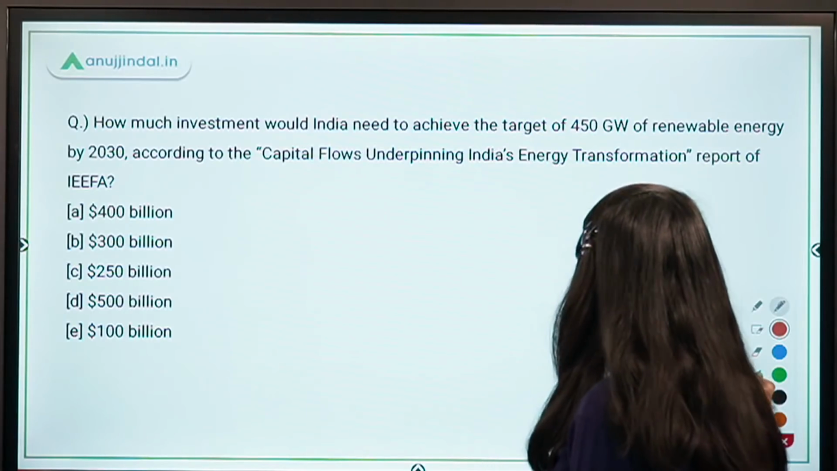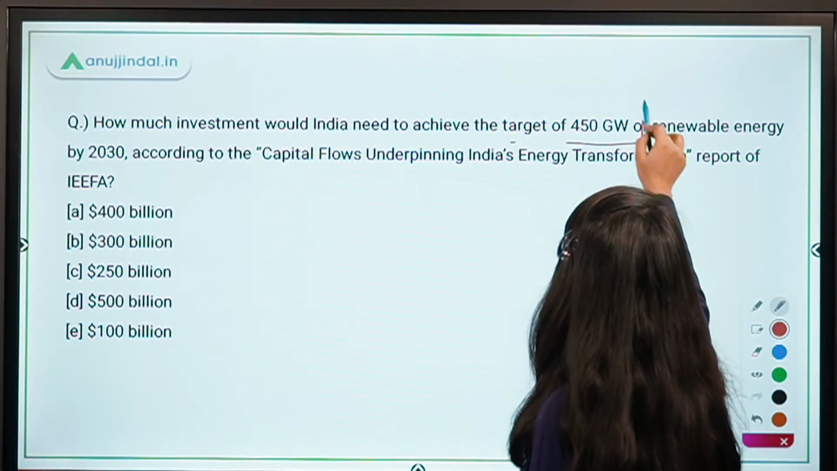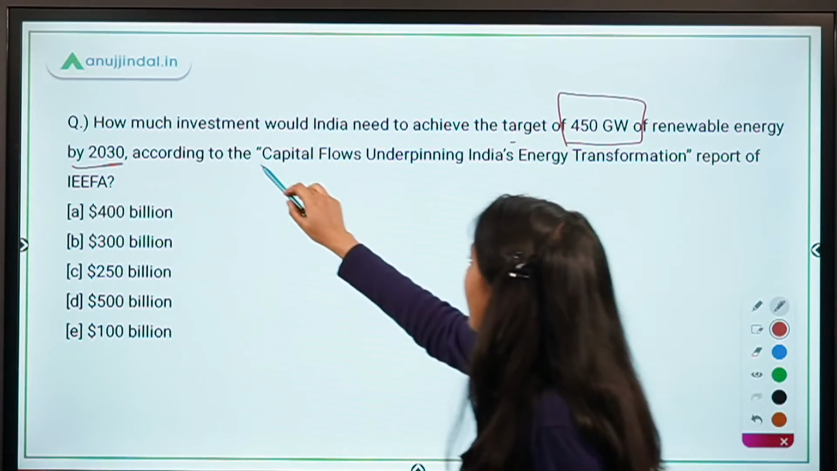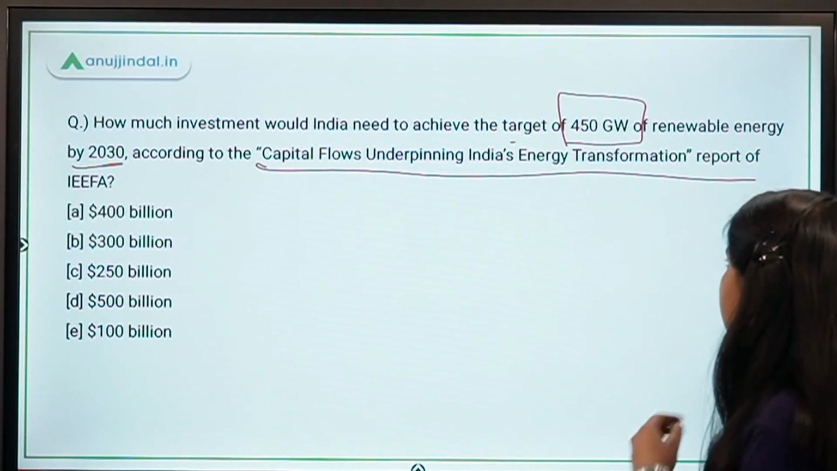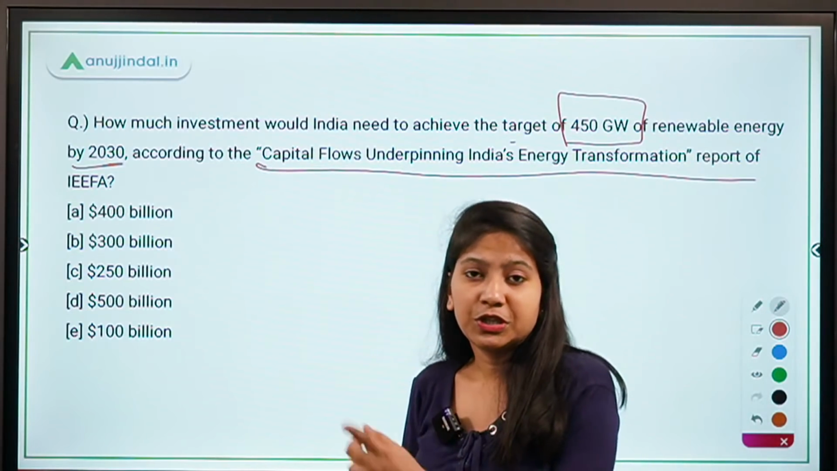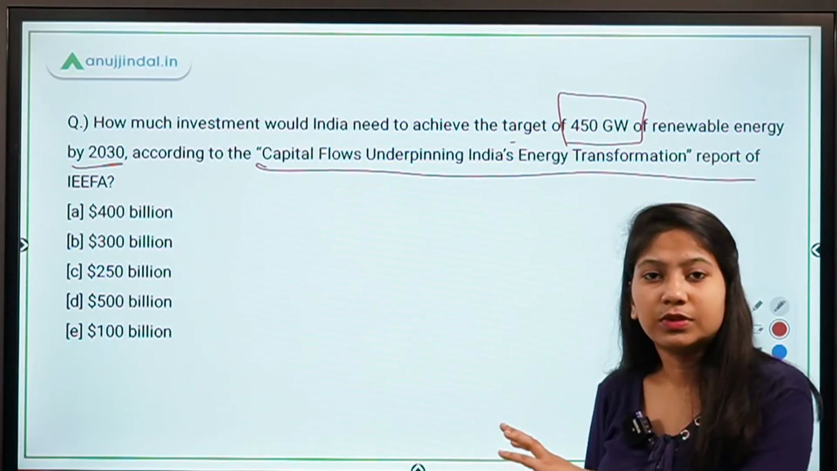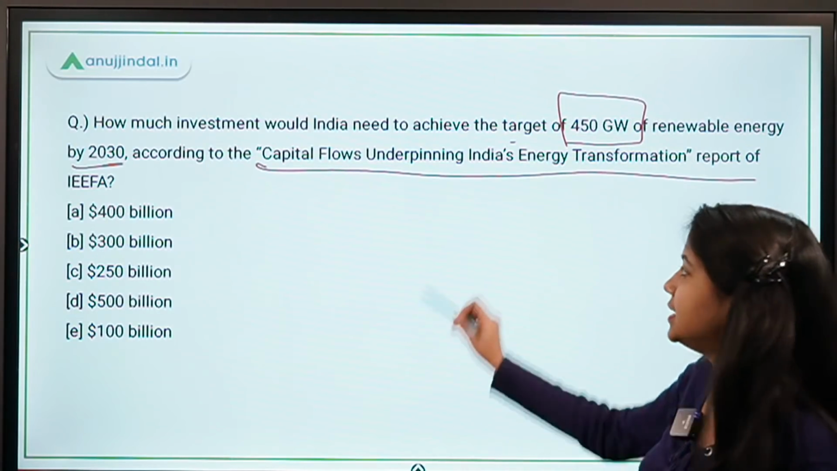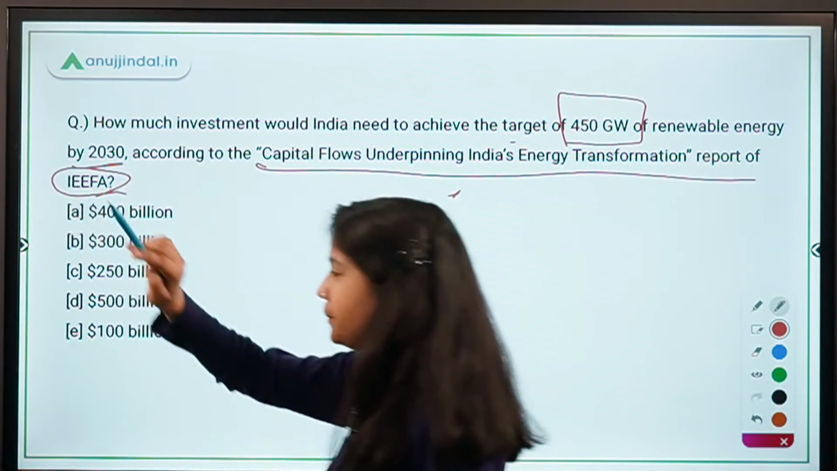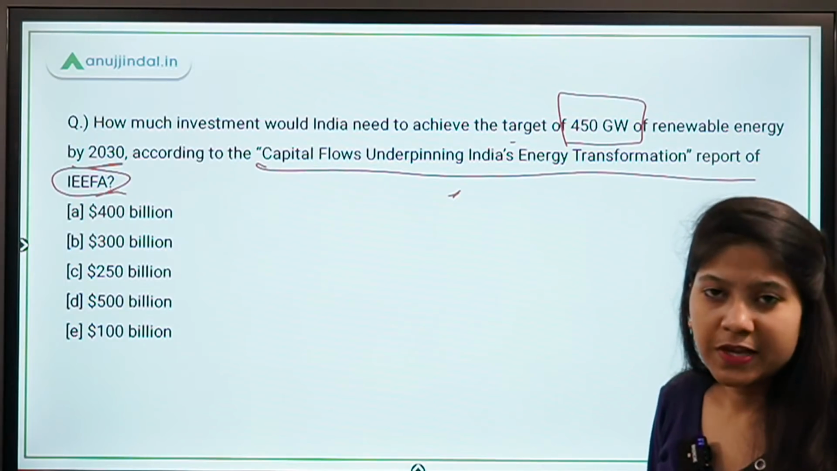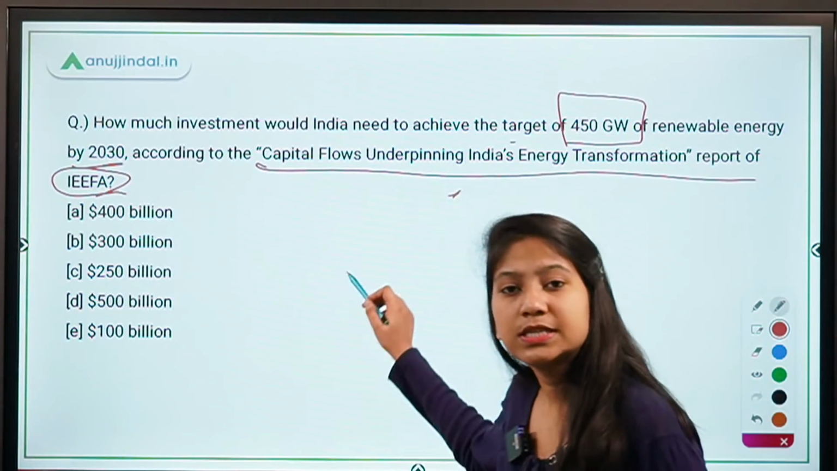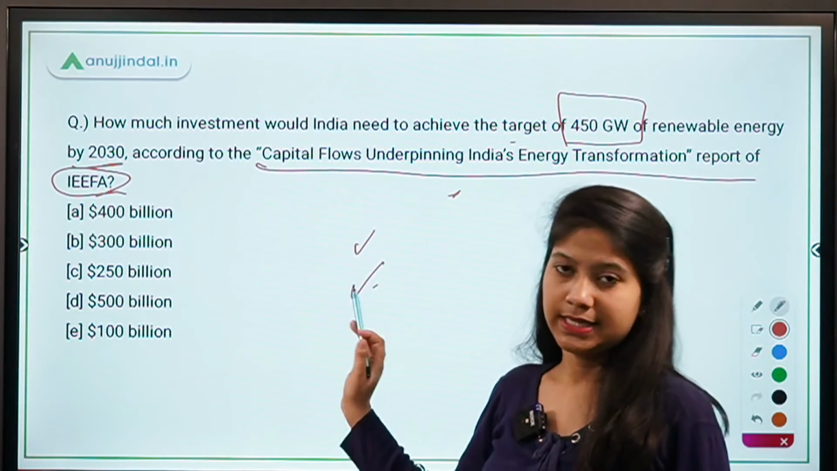How much investment would India need to achieve the target of 450 gigawatts of renewable energy by 2030 according to the Capital Flows Underpinning India's Energy Transformation report of IEEFA? So guys, the other question from this news is which organization has released this Capital Flows report? The answer would be IEEFA. Now tell me the investment required to achieve the 450 gigawatt target. And remember, this is an important question, can be asked in your examination.